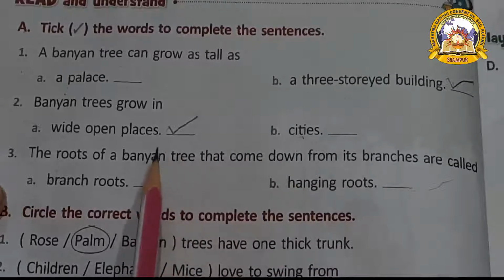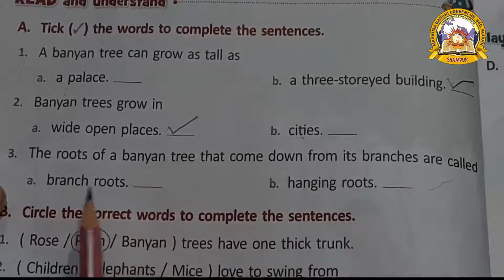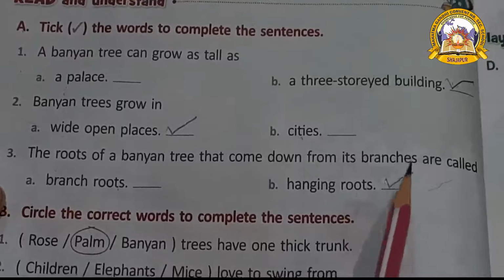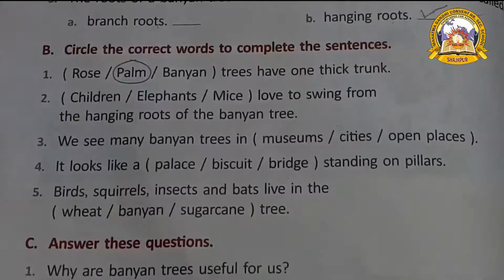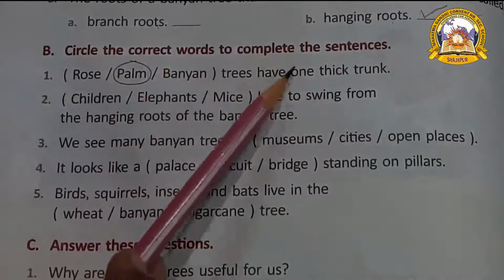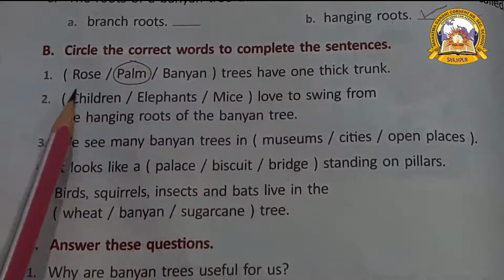banyan tree का branch में से roots नीचे आते हैं ना, उसको क्या बोलते हैं? Branch roots or hanging roots. Yes, hanging roots. Okay. Now look at the exercise B. Circle the correct words to complete the sentences.